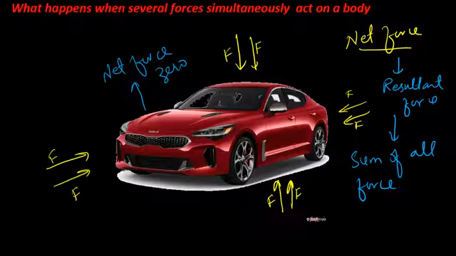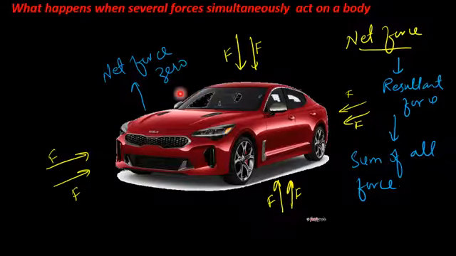So if this car is moving with constant velocity, it will continue to move with constant velocity, or if it is at rest, it will remain at rest. So it means that whenever there is no net force, meaning the sum of all forces or resultant force is equal to 0, then the acceleration of the body is equal to 0.